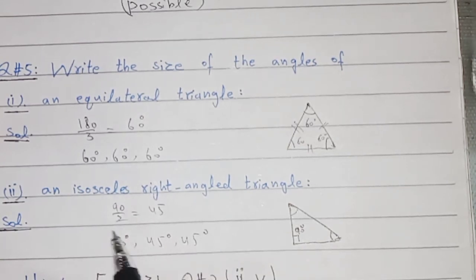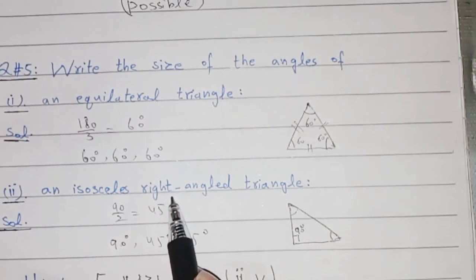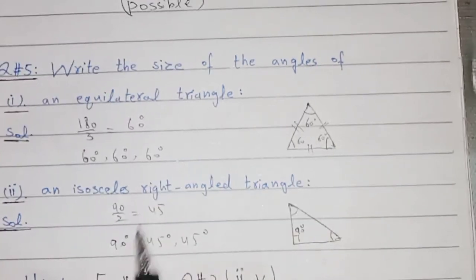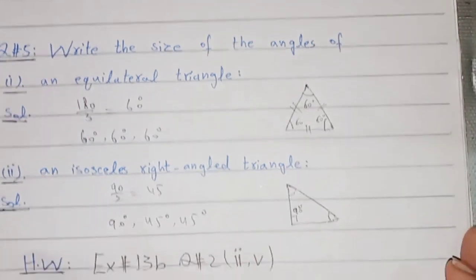So it is right angled and isosceles triangle because its two angles are same, that is isosceles. Its one angle is of 90, that is right angle triangle. The size of the angles of an isosceles right angle triangle is 90, 45 and 45.